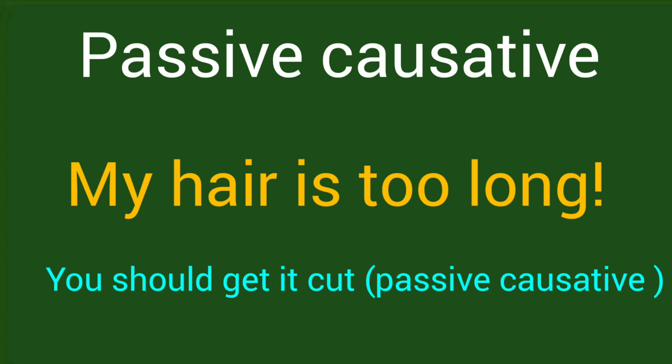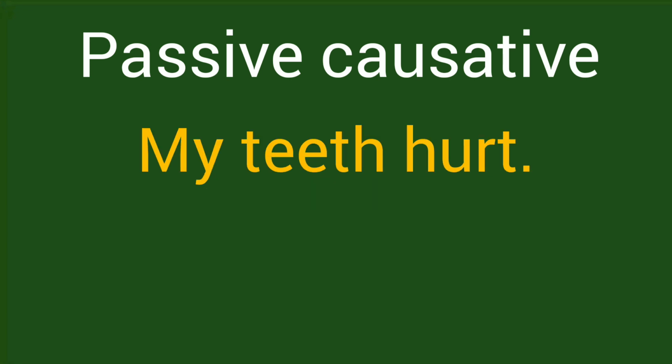There is no difference in meaning. We have the object we are talking about, my hair. And cut is the past participle of cut. Now, what you are noticing here is that I have no by phrase, right? So by phrase sometimes is implied. Okay, it's not absolutely necessary in every single situation. Here you understand that I am going to get my hair cut by a stylist. Someone else is going to cut my hair.